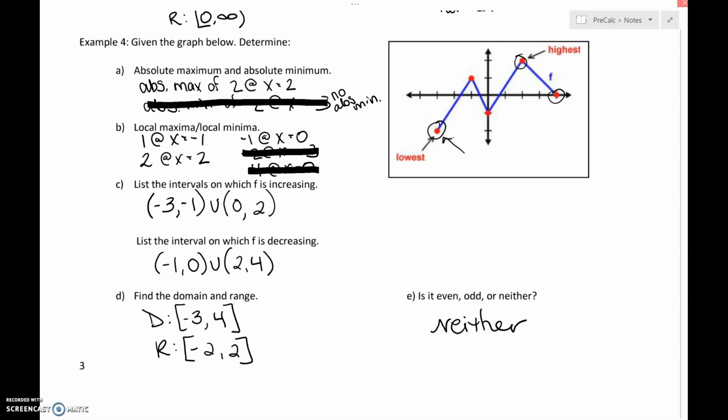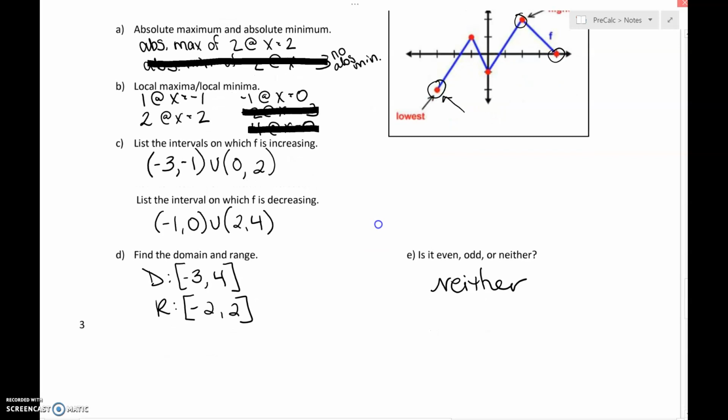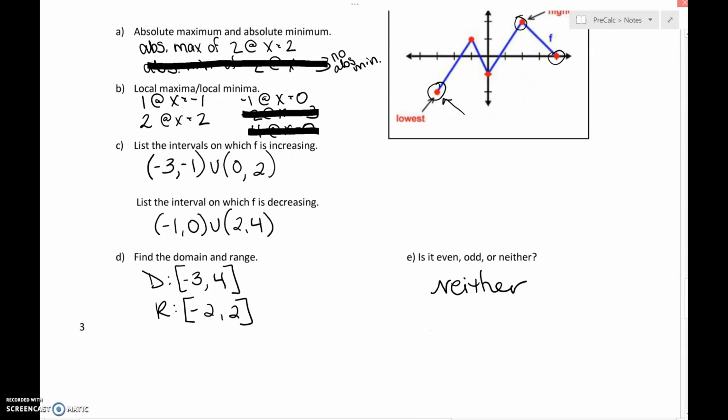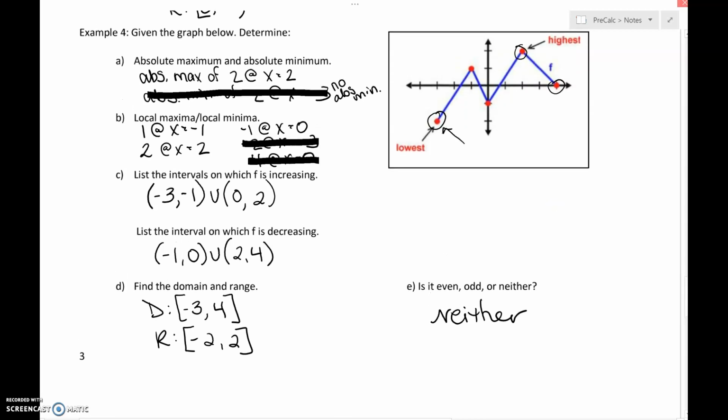We weren't able to finish with the intervals, so take a look. Here are answers, and then domain and range. Intervals are areas of space for decreasing and increasing, so don't forget we don't use the brackets. Whereas domain and range are inclusive, or maybe not, but here they are because it's a closed point, so that's why we use the brackets. And then it is neither even nor odd as a function because it's not symmetric about the y-axis or the origin, so we write neither for E.